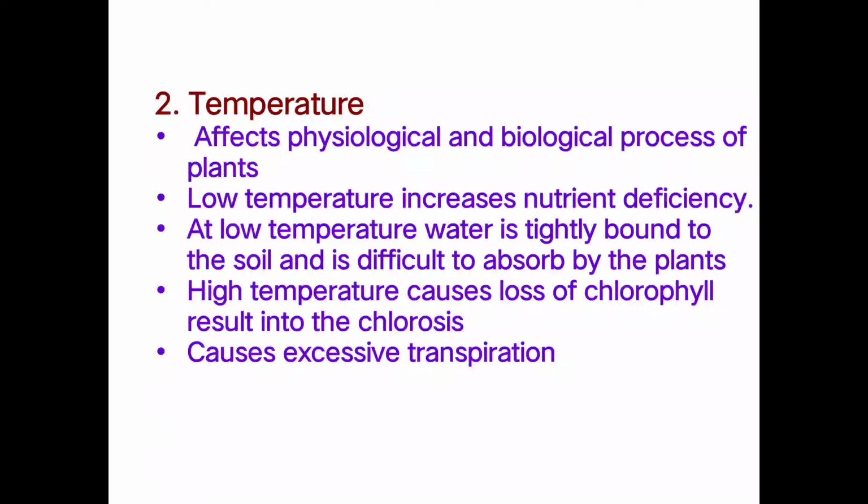Then the high temperature also causes the loss of chlorophyll that results in chlorosis. The second condition, like the low temperature, also affects plant growth and absorption. The loss of chlorophyll results in chlorosis disease in the plant. Then it also causes excessive transpiration. If the temperature is high, the transpiration rate also increases, and most of the water in the plant body can be lost through the process of transpiration.